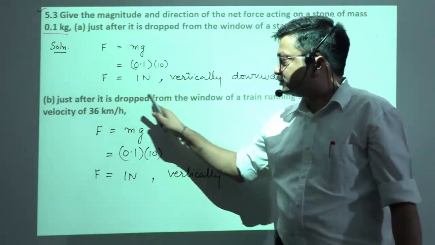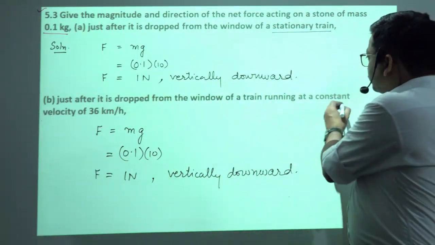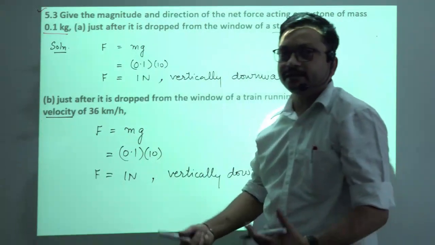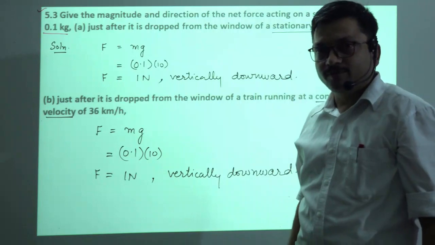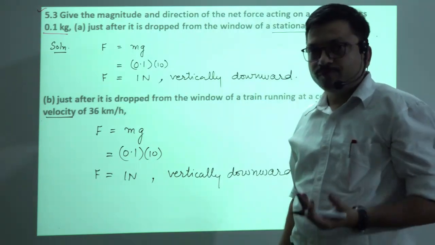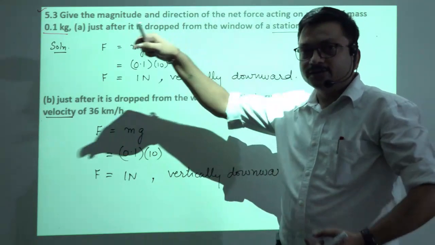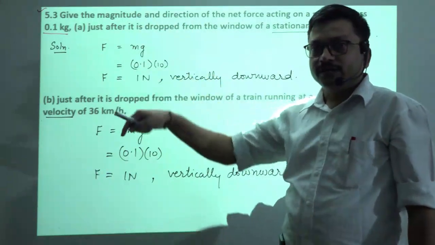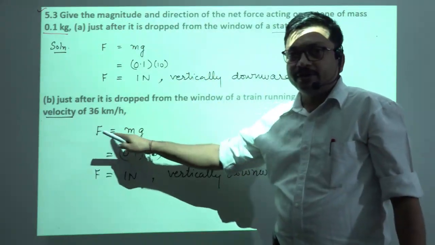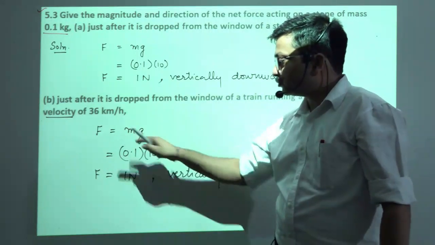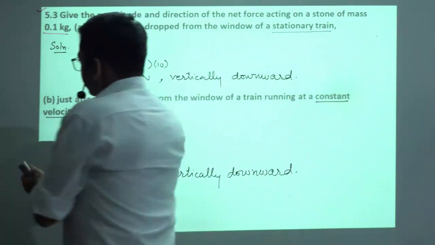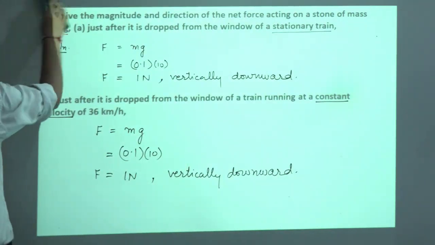And just after it is dropped from the window of a train running at constant velocity, acceleration once again will be 0, so no force acts on it either. But as soon as it is dropped, it comes under the influence of gravity, so the gravitational force acting on it will be mg, equal to 1 Newton. Okay, let's move to the next part.